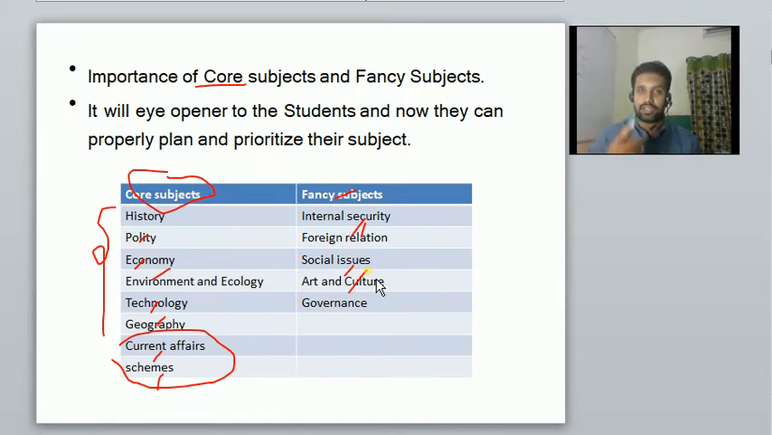You are able to get only 1 mark, or only 1 or 2 questions, hardly. But the time consumed to read art and culture is very large. That's why I have again put art and culture into the fancy subjects. Once you are done with the core subjects, only then should the other subjects be touched.